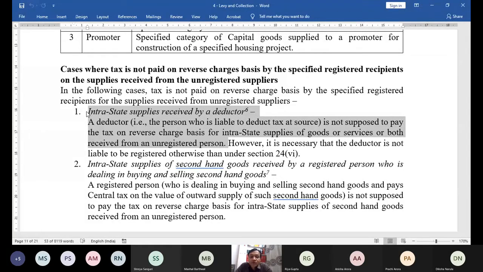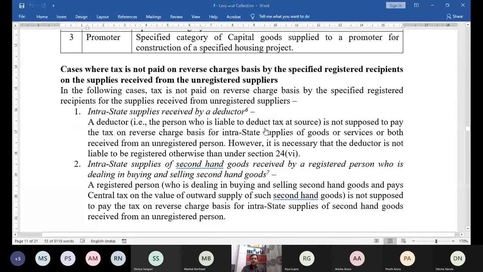Now, however is ignored, I cannot explain to you right now because you need some more knowledge of GST. Only then you will understand this 24 clause C, clause 6. Anyhow, please raise your hand if this point is clear. Whenever any unregistered person supplies the goods to specified registered recipients, RCM becomes applicable. But in one case, I have given you one exemption that if it is intrastate supply received from unregistered supplier by a person who is liable to deduct tax at source, then RCM is not applicable. So it is the exemption of 9.4.